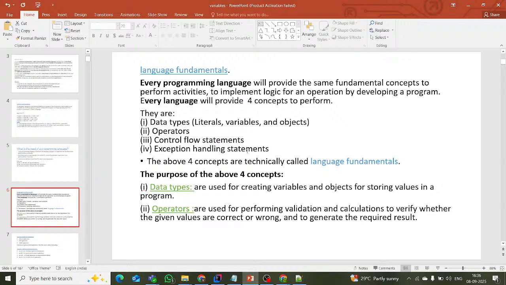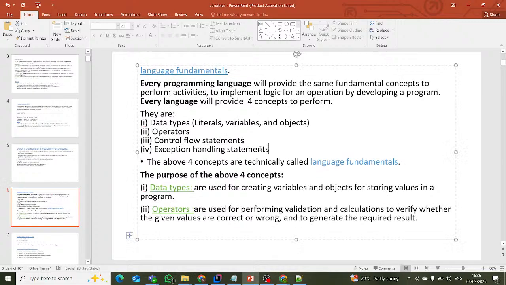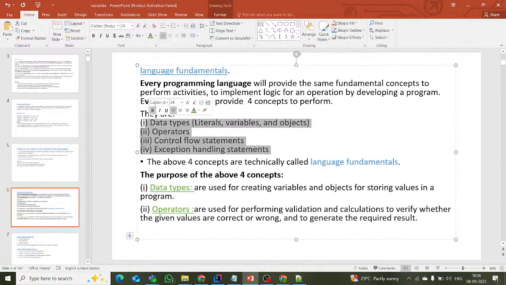If you created one program, it has been generated, but at the time of execution, I have faced one exception. How to handle that? For that purpose, we have the exception handling topic. In that topic, we surround that exception with the try catch block and throw and throws and so on.